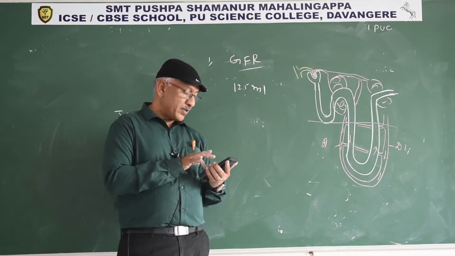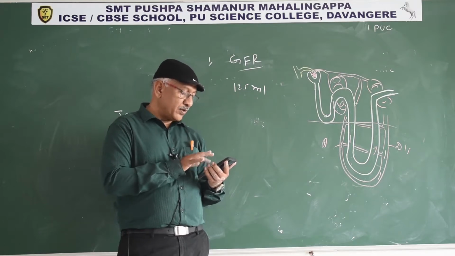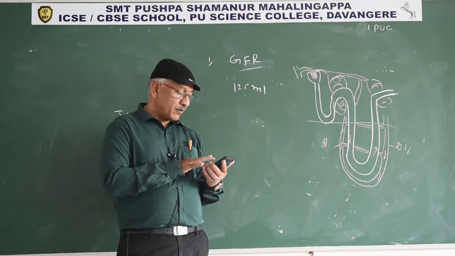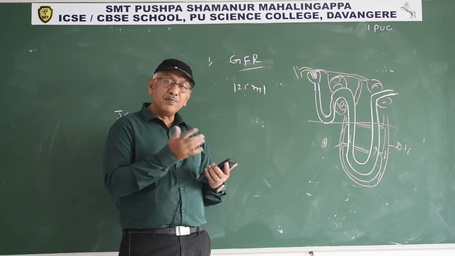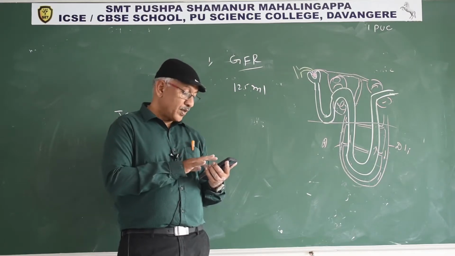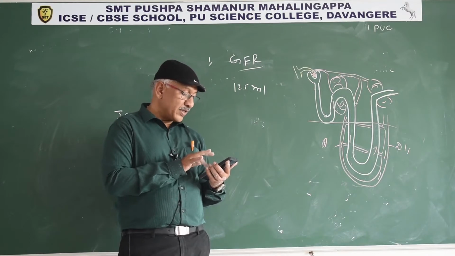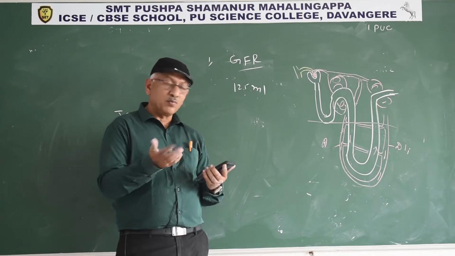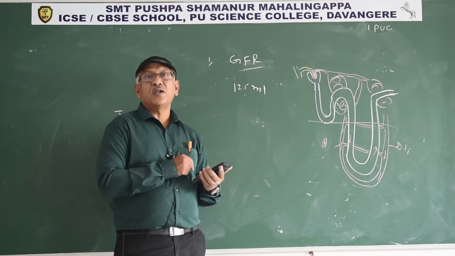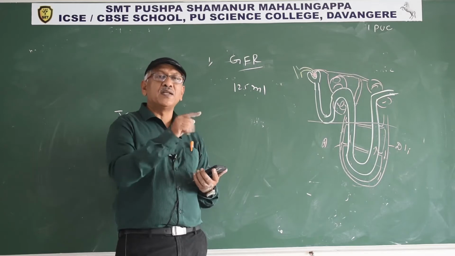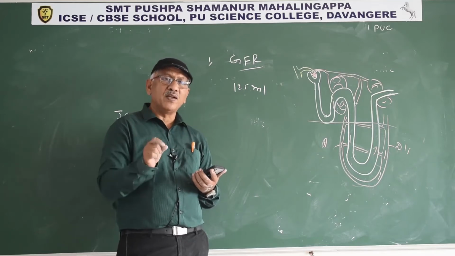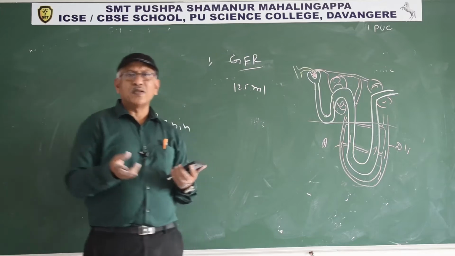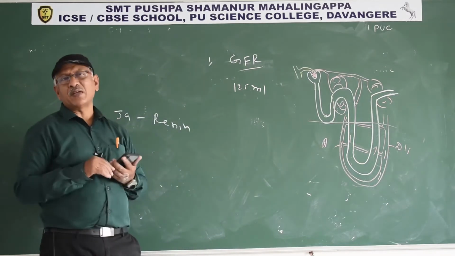Fill in the gaps. The ascending limb of Henle's loop is impermeable to water, whereas the descending limb is impermeable to electrolytes. Reabsorption of water from the distal part of the tubule is facilitated by the hormone antidiuretic hormone or vasopressin. You already know reabsorption in the PCT and descending limb of the loop of Henle is mandatory, compulsory; no hormone or enzyme is required.